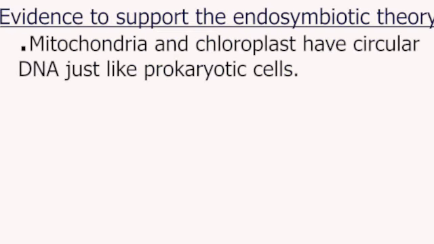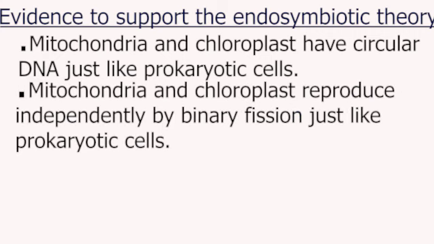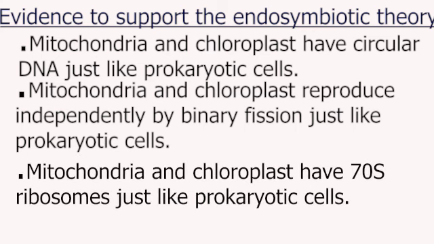Every accepted theory has evidence, and evidence that supports the endosymbiotic theory includes: mitochondria and chloroplast have circular DNA just like that in prokaryotic cells, unlike the linear DNA found in the nucleus of eukaryotic cells. Mitochondria and chloroplast reproduce independently by binary fission just like prokaryotic cells. Both the mitochondria and chloroplast have 70S ribosomes just like that in prokaryotic cells.